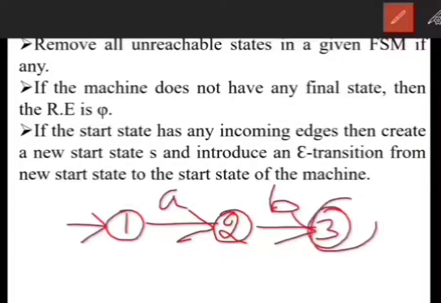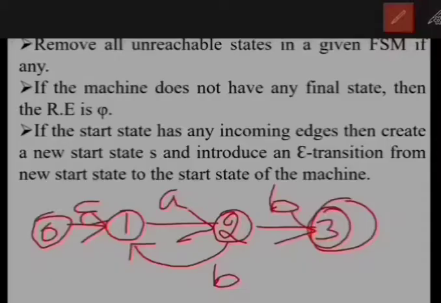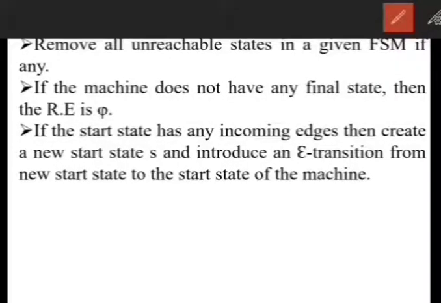We have a transition on A and a transition on B. This is our final state, and we have an incoming edge to start state 1 on B. So if the start state has an incoming edge, then we should create a new start state, and we have a transition from the new start state to the old start state with an epsilon transition.